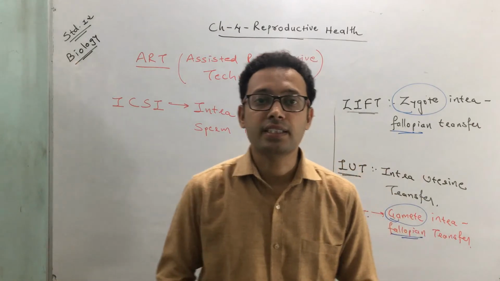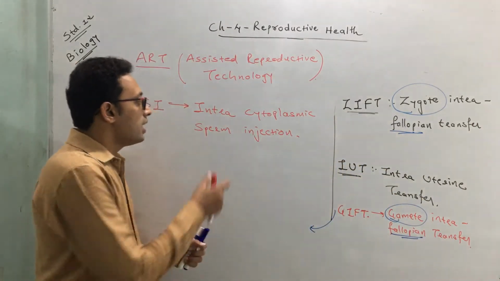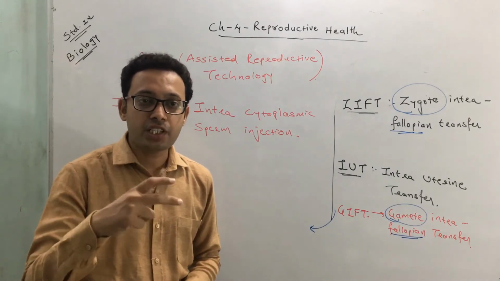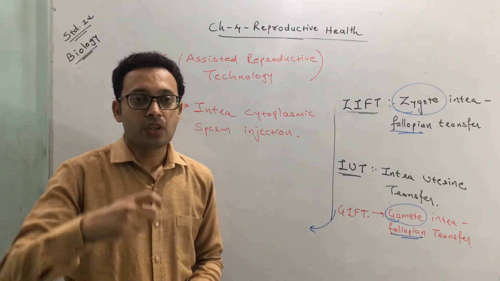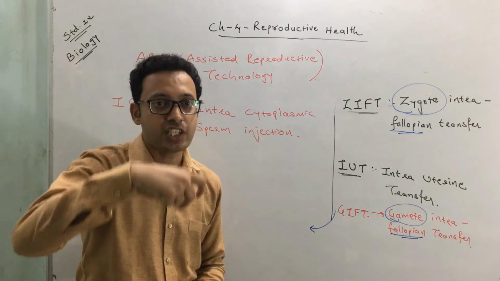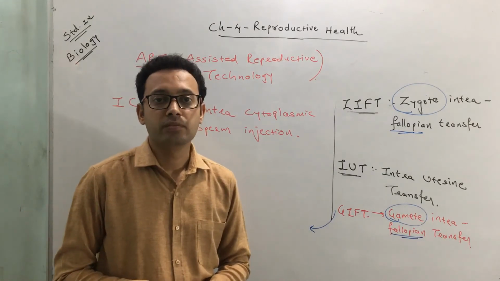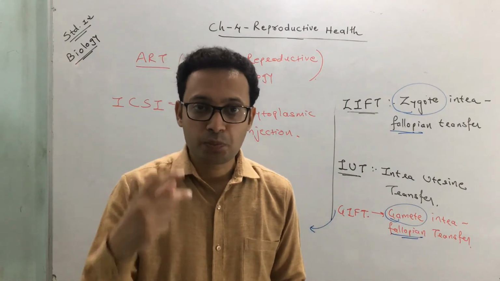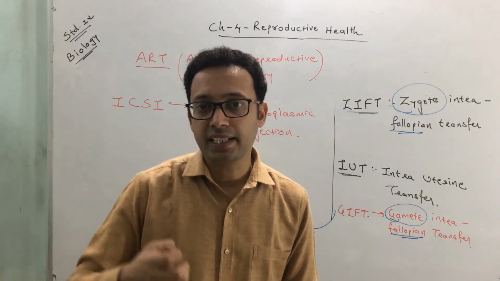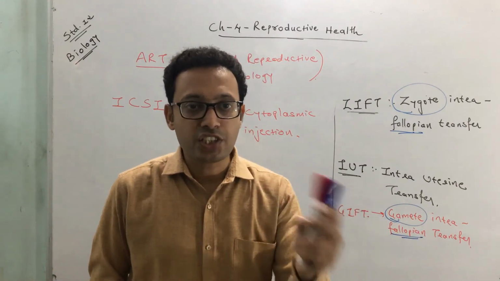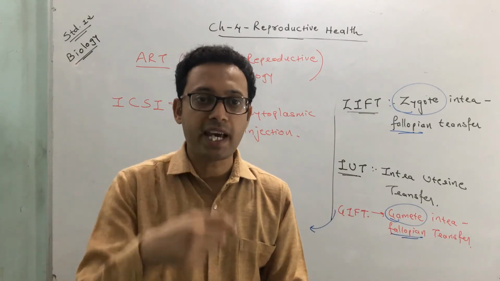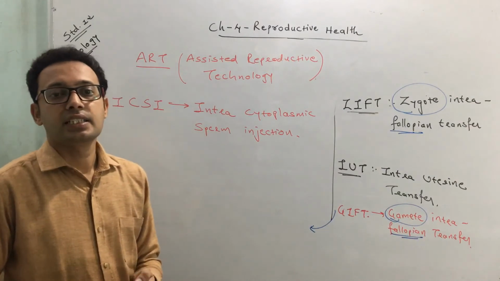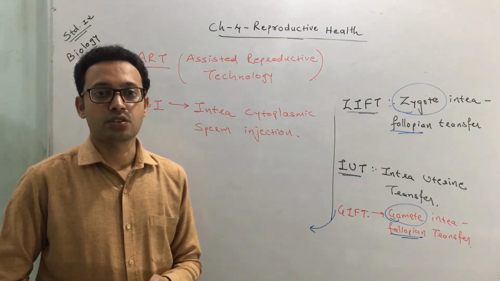Here a sperm is directly injected into an ovum. With the help of a microscope, a sample of sperm collected from a donor is injected directly into an ovum. Such a method is called ICSI, intracytoplasmic sperm injection.